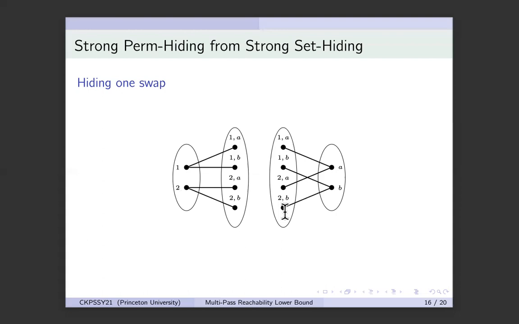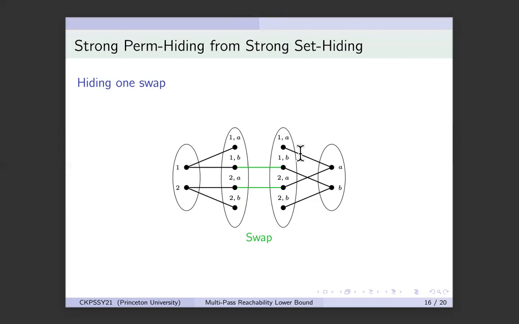And now for the no swap case, I will additionally add these 2 edges in the graph, from 1, comma A to 1, comma A and 2, comma B to 2, comma B. And now observe that the overall graph connects 1 to A and 2 to B. So it's just like the no swap graph. For the swap case, I will add the other 2 edges. And now the overall graph connects 1 to B and 2 to A. And therefore, it's like the swap graph.